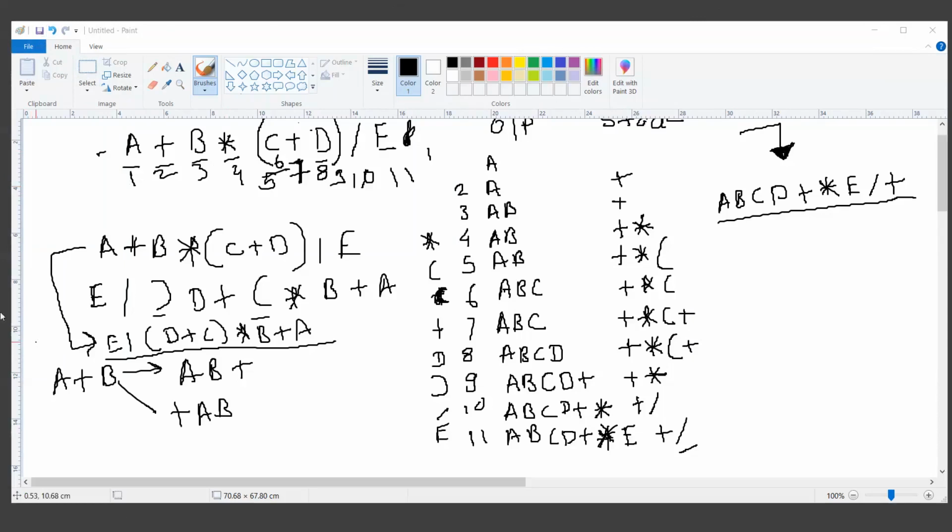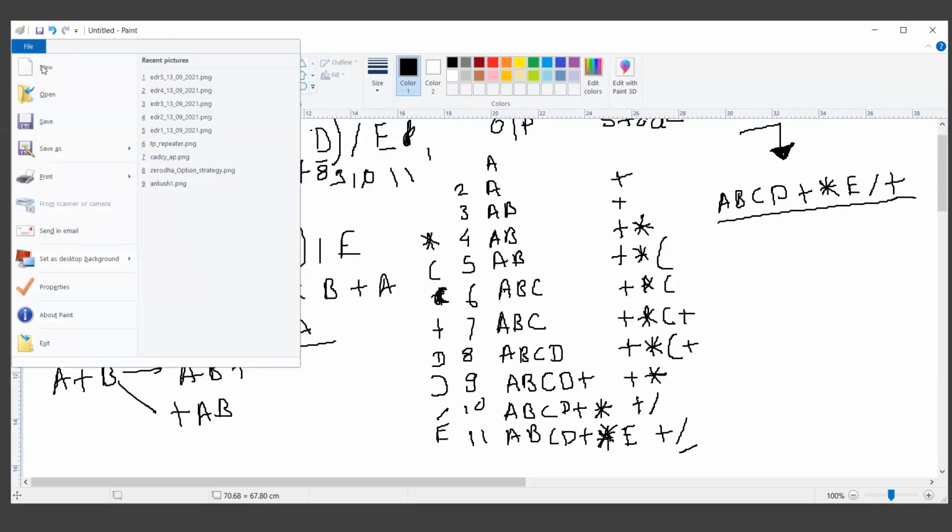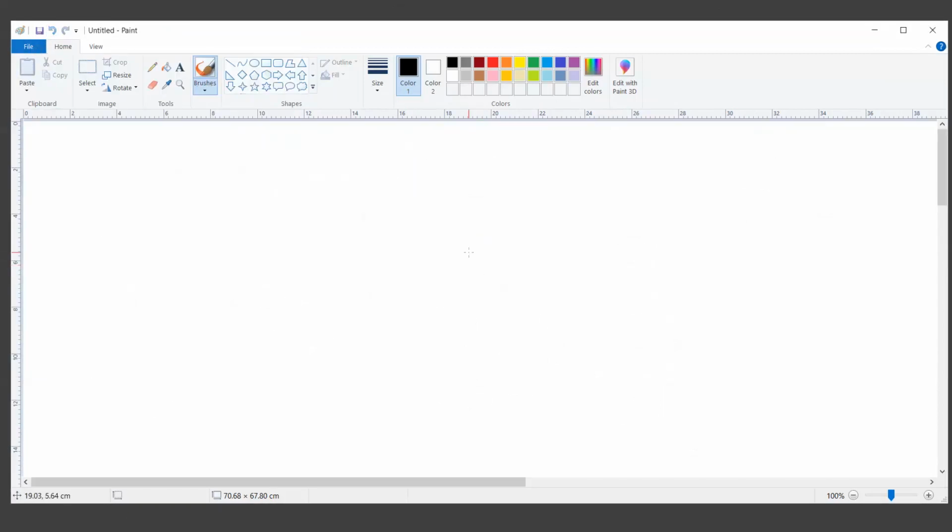So will you try this expression? Let me clear the screen. What I am saying is, one way to do it is A plus B, let's say multiplied by C. So I can try by doing this, C star B plus A, and then I can try to create an infix notation of this. Now if I convert this from infix to the postfix, I'll have a sort of prefix notation. So this is how you can do it. This is not the final way. This is one way.